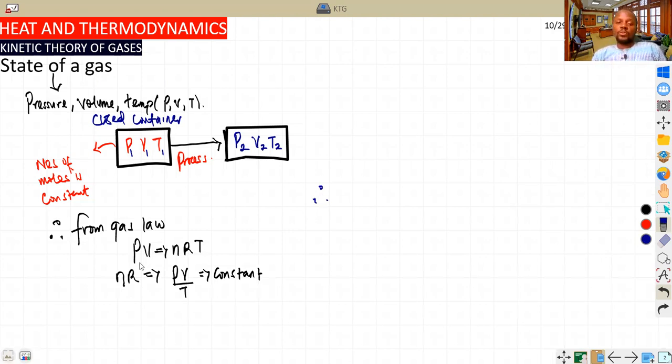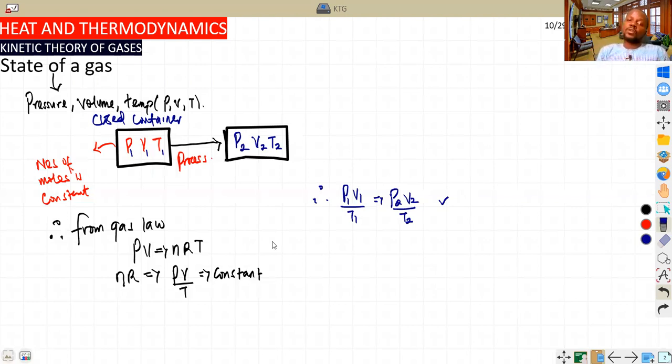So now, because PV over T is constant in a change of state, we can conclude that P1 V1 by T1 is the same thing as P2 V2 by T2. This, I believe you also have studied, and this is always valid, which we call our general gas equation, or whatever you call it in your chemistry subject. So keep that in mind.